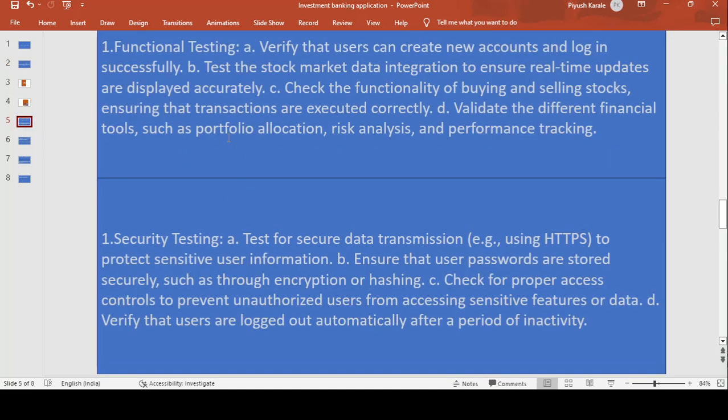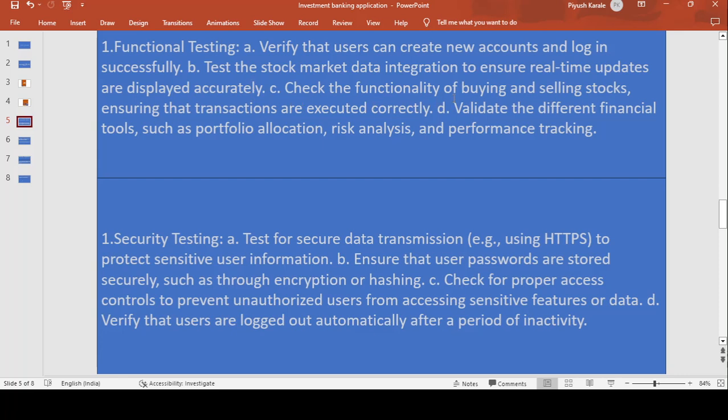This is the functional testing. Firstly, verify that a user can create a new account and log in successfully. Second, check the stock market data integration and ensure real time updates are displayed accurately, meaning whatever the trade price is in the market will be shown in the display and the user can do the trade on it, which we have to check.